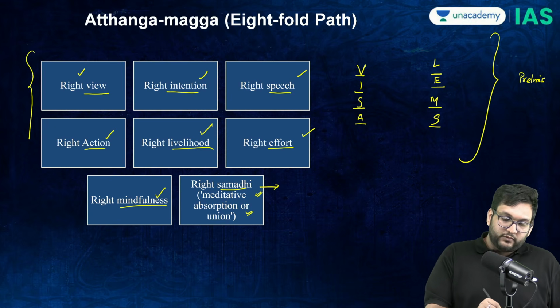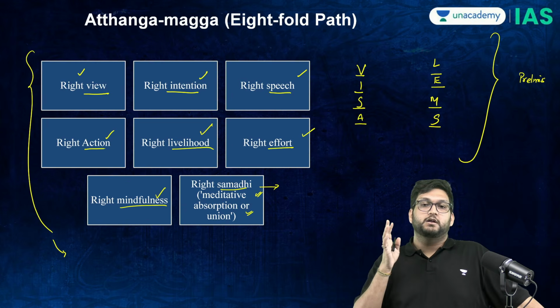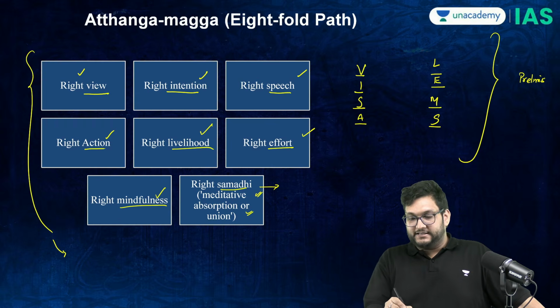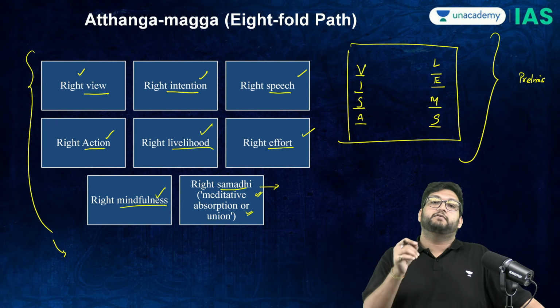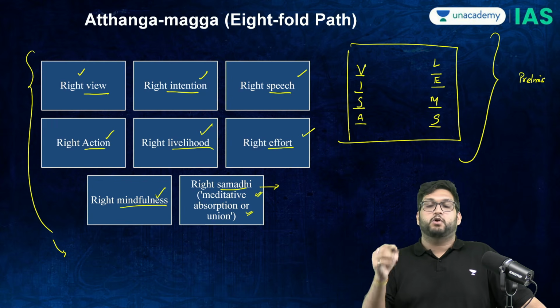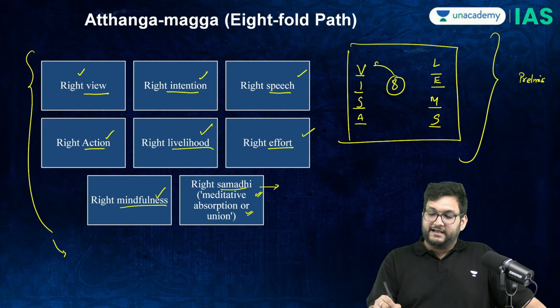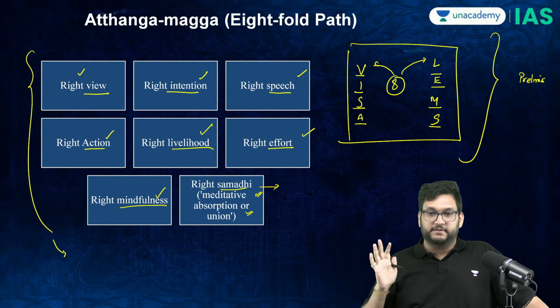Now, obviously, if you want more details about this, you can refer to any standard book. But as of right now, the understanding is that UPSC has not created a pattern for us to know if they will go into the minor details. But if they ask a question on what is the eightfold path, we can at least answer it through this acronym, and we understand what this word right means per se.